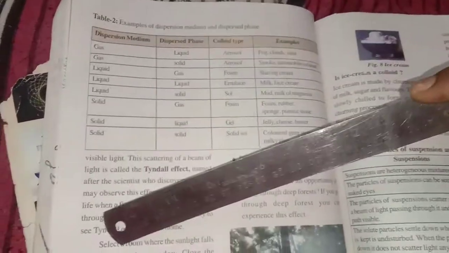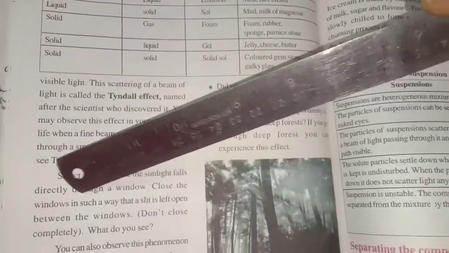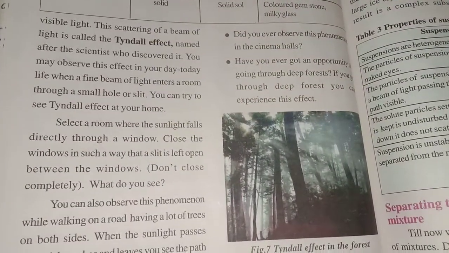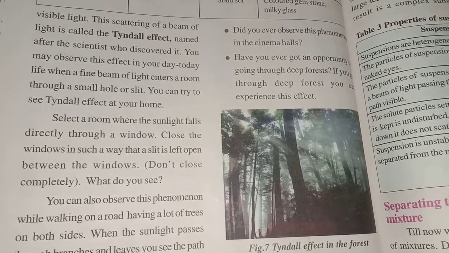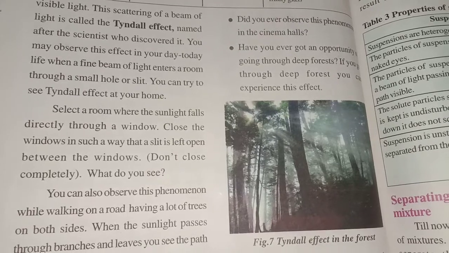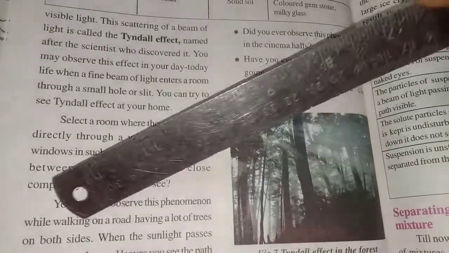Select a room where sunlight falls directly through a window. Close the windows in such a way that a slit is left open between the windows. So just now, as I told you, the sunlight is entering the house. He is asking to close the door and leave one slit so that the sun rays will come into the house.